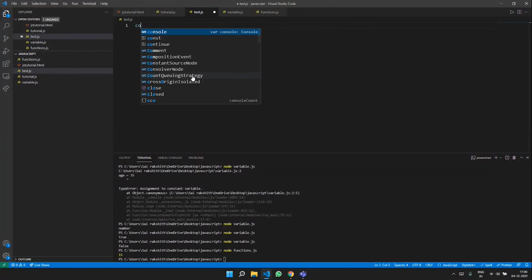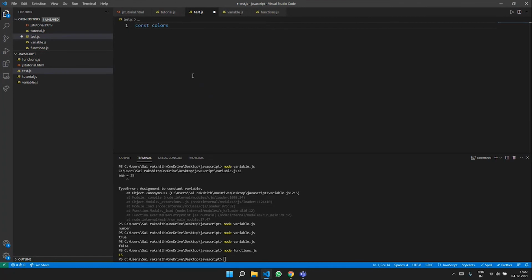So if I say const colors is equal to, I'm giving some colors in it, say red, I'm giving green, and say I'm giving blue, and also I'm giving another color, say yellow.